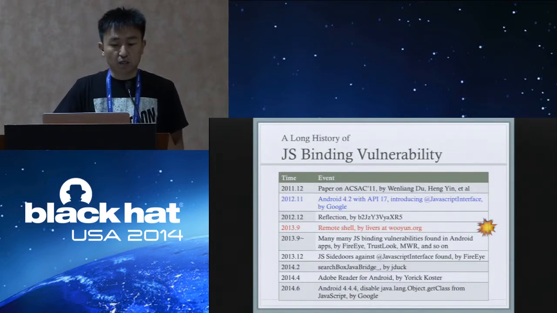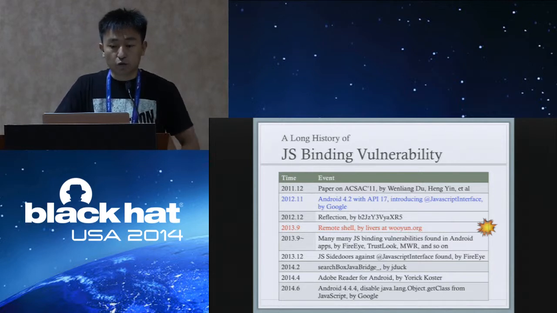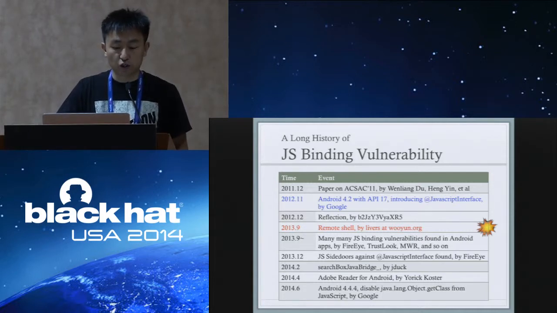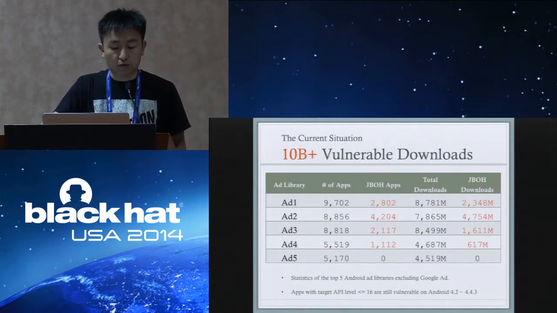JS binding vulnerability has a long history. The first public report was published in 2011. In 2012, Google released a protection from Android 4.2 with API level 17. Last September, an exploit to get a remote shell was published. After that, many JavaScript binding vulnerabilities were found in Android apps. Even today, there are still many apps with API level less than or equal to 16, and they are still vulnerable even on Android 4.2 to 4.4.3.